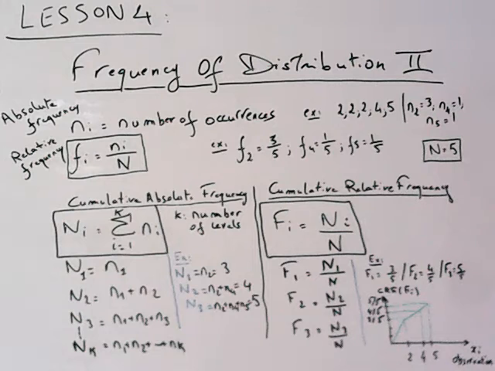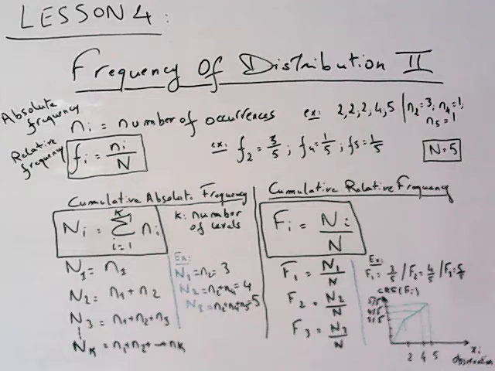For example, if we have a variable which contains the observations 2, 2, 2, 4 and 5, the absolute frequency of having the number 2 as an observation is 3 times. In fact, we have 3 observations which are 2. So the absolute frequency is equal to 3 and it is denoted small n index 2. The same thing for n4, it's equal to 1, and n5 is equal to 1.